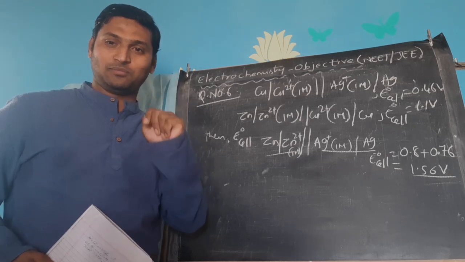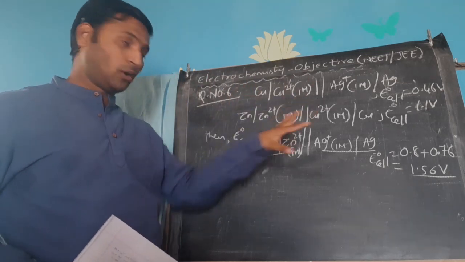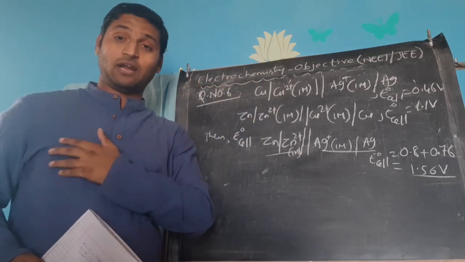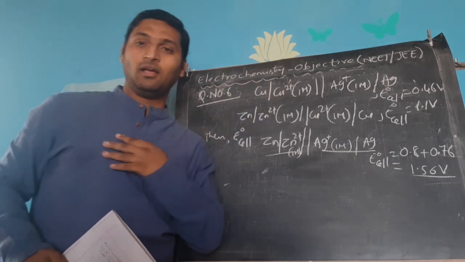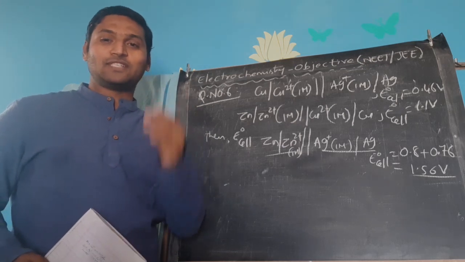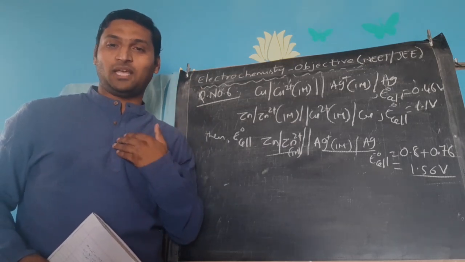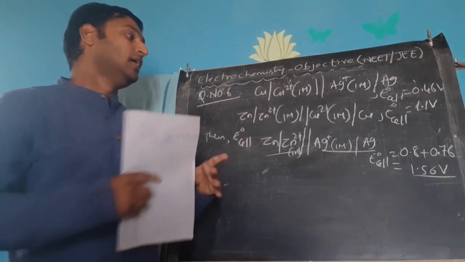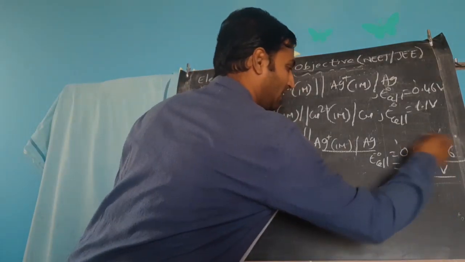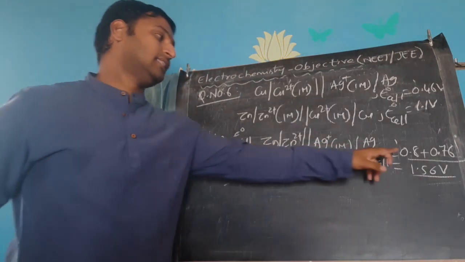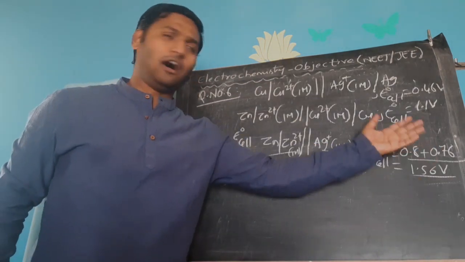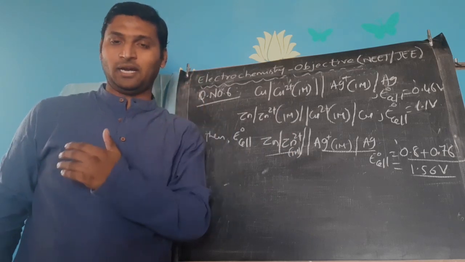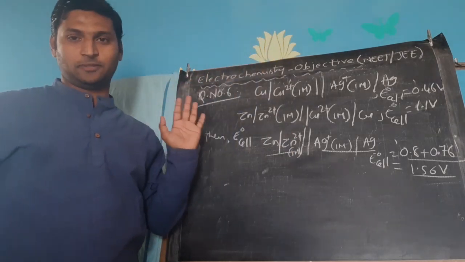Now there are two problems. Every time in such a question, zinc, copper, silver need not be given. Other unfamiliar elements may be given, number one. Number two, the values of zinc, silver and copper may be familiar to me, but they need not be familiar to you. That's why, if I don't have the standard electrode potential values of any elements memorized in my mind, how do I approach this question?